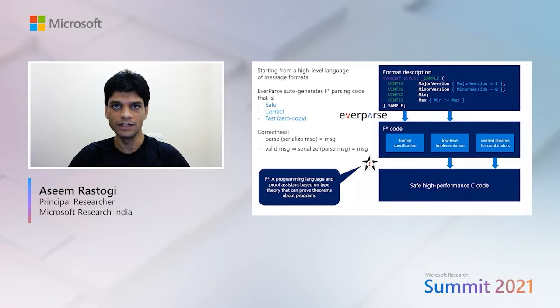This proven code is then automatically compiled to safe and efficient C code that can be easily integrated into existing applications. So from a programmer's perspective, they only specify their message formats in a high-level declarative language, push a button, and out comes low-level parser implementations to parse those messages.